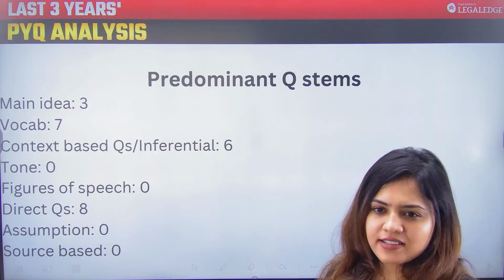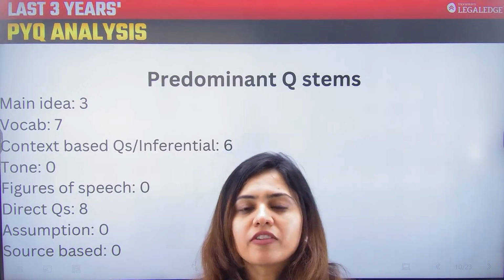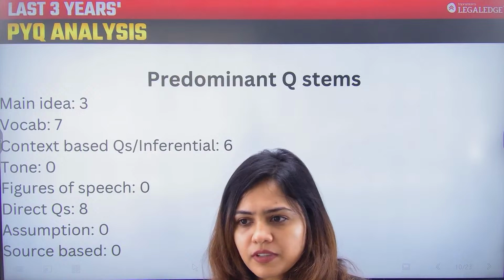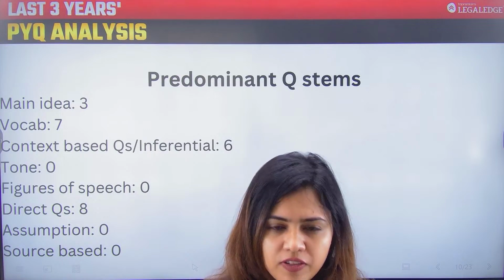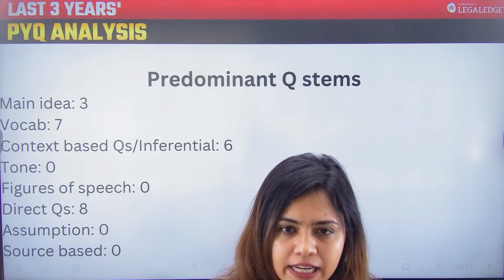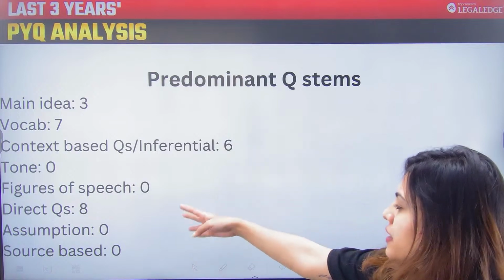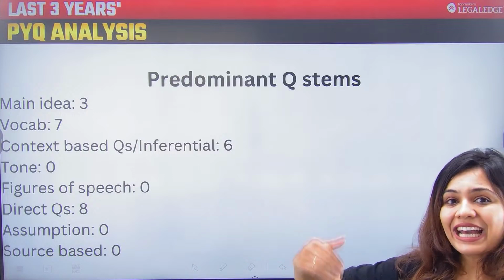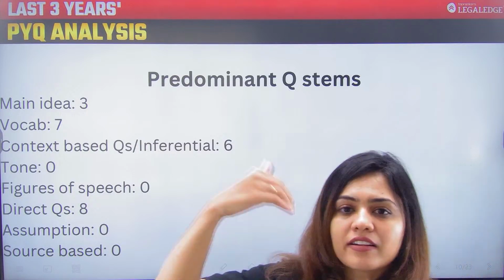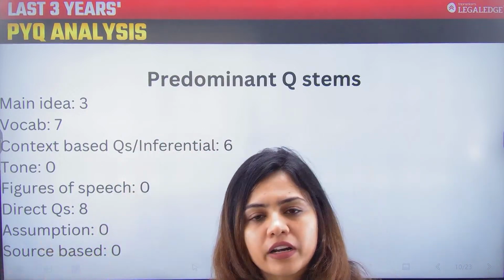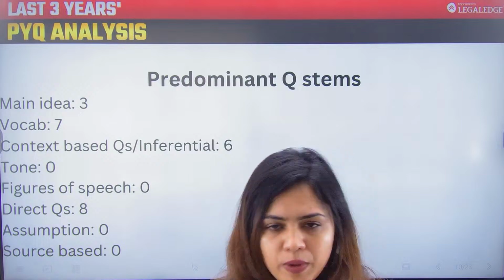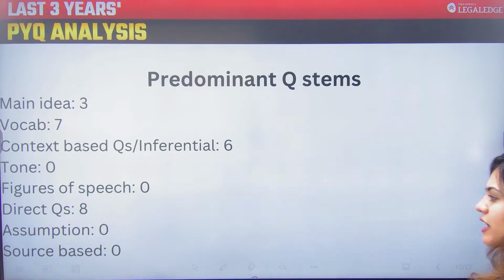यहाँ पे ये एक ऐसा scoring part था 2024 का, that if people were smart enough or clever enough, they got the answers very directly and they saved a lot of time on the overall paper. So as you can see, there were 8 questions which were directly asked, which can be directly referred if you are really clever at marking your keywords when you are reading the questions. And again, we did not get any question on assumption or even source based.